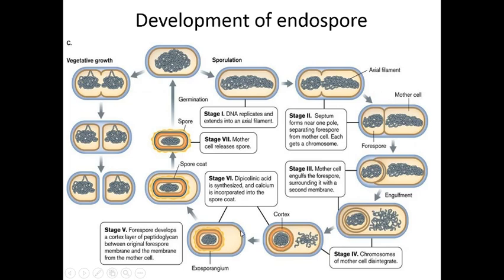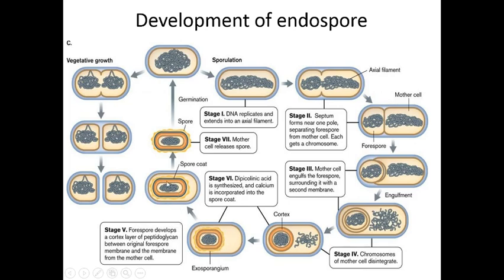And you can see this is stage number 6, in which dipicolinic acid is synthesized and calcium is incorporated into the spore coat. And this is the exosporium development. So this bacterium is able to synthesize the exosporium structure around the endospore.